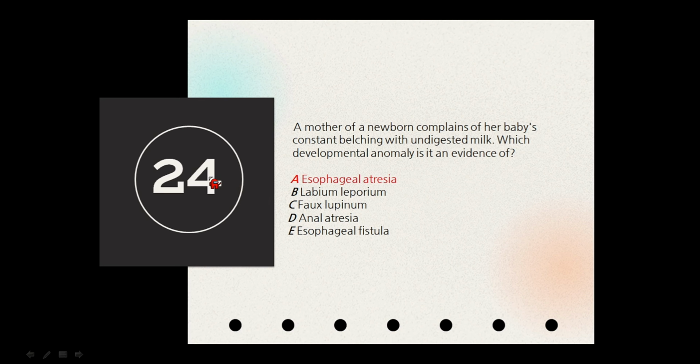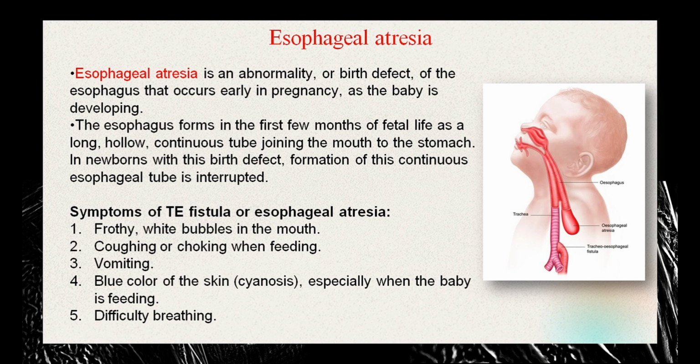So in this case, a mother of a newborn complains that her baby has constant belching with undigested milk. What developmental anomaly is this a symptom or evidence of? This is a classic symptom clearly observed in a case of esophageal atresia. Esophageal atresia can be simply explained by the esophagus not being properly developed. There is a loss of connection between one part of the esophagus and the other.